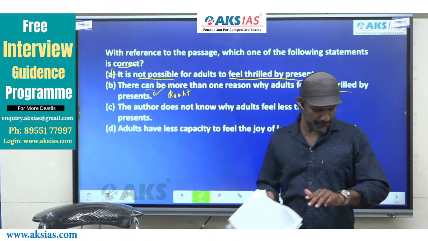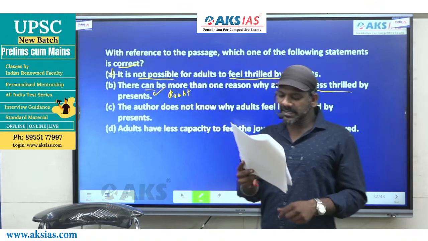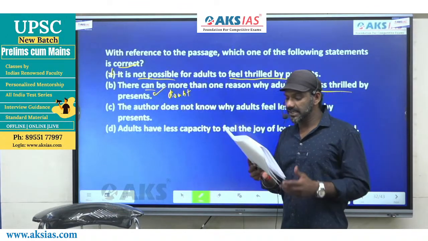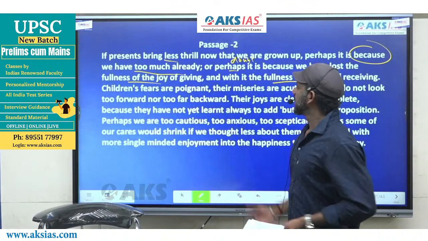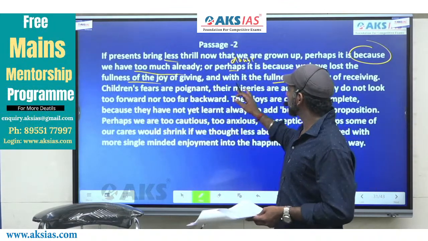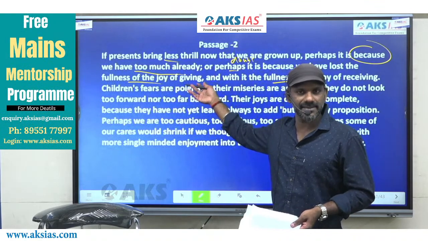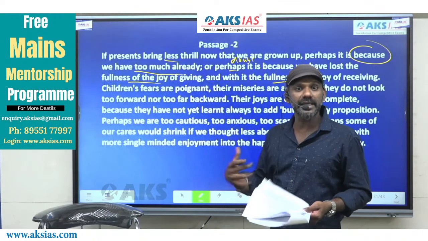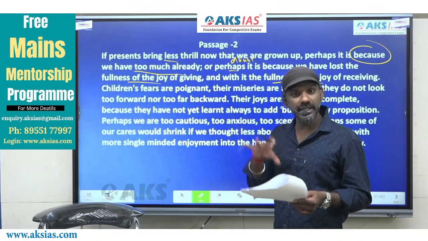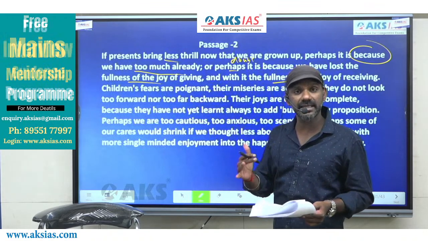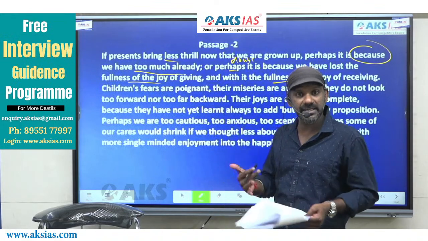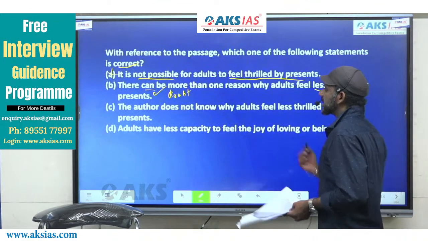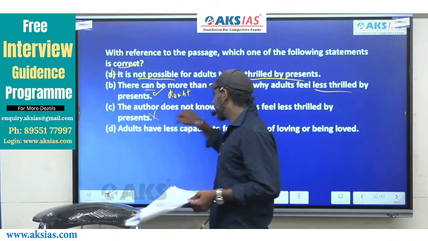Come to C. The author does not know why adults feel less thrilled by presents. According to the passage, the author knows. The author knows, but the thing is that he doesn't know exactly which reason. He has given 3 reasons here. He does not know exactly which reason. So author knows that, but he does not know exactly because of which reason we people feel less thrilled by presents. So C also contradicts what is in the paragraph. Eliminated.